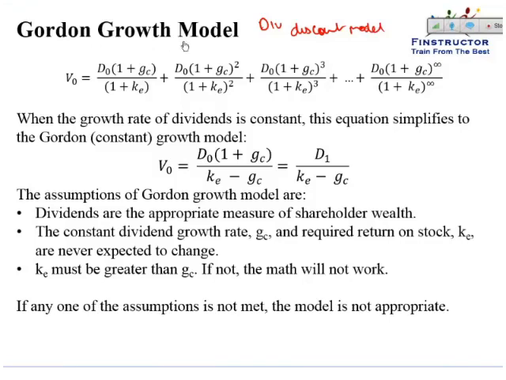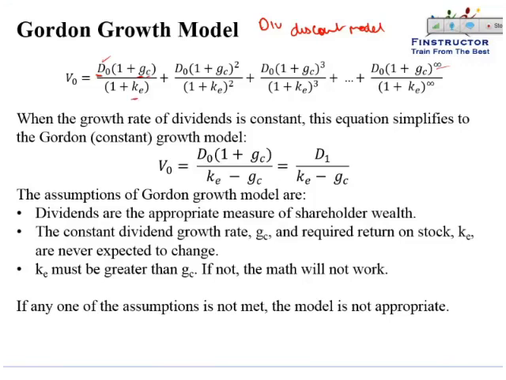In the Gordon growth model, it is assumed that the dividend, that is the last year's dividend, would continue to grow at a constant rate of G. So G is the constant growth rate at which dividends will grow up till infinity. So every year the dividend will keep growing at the rate of G.